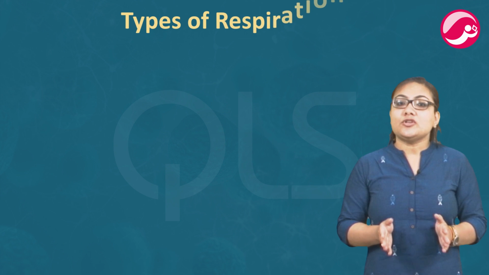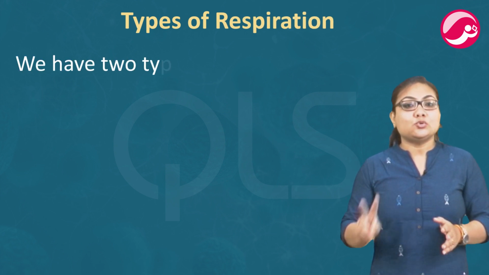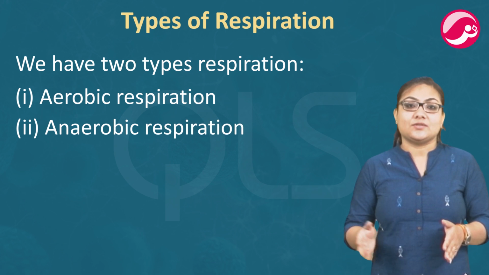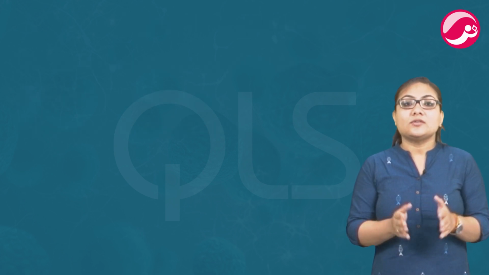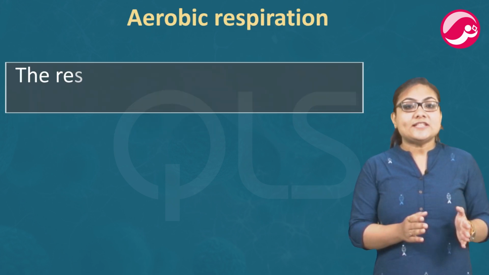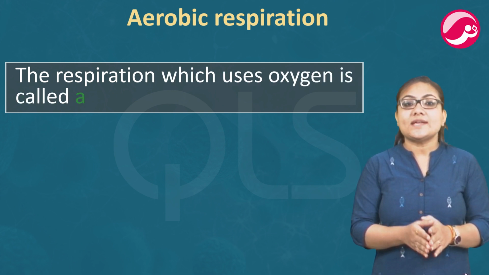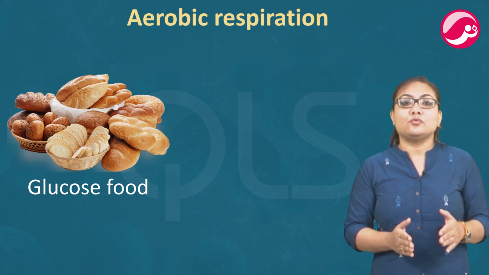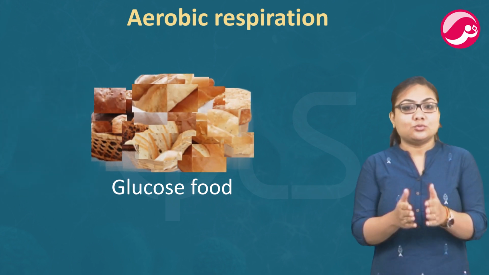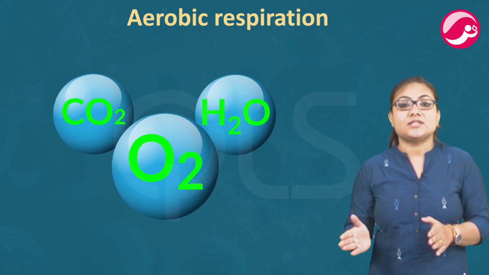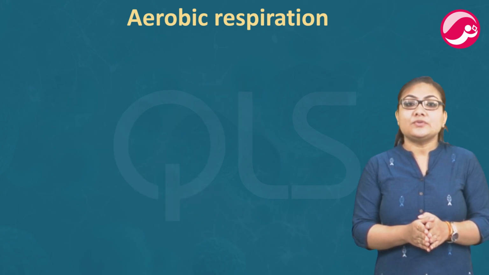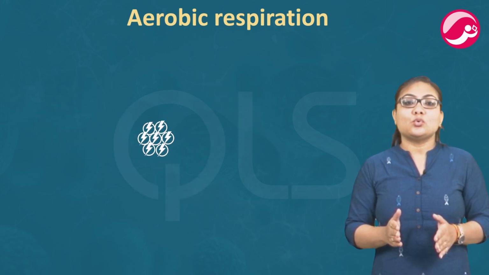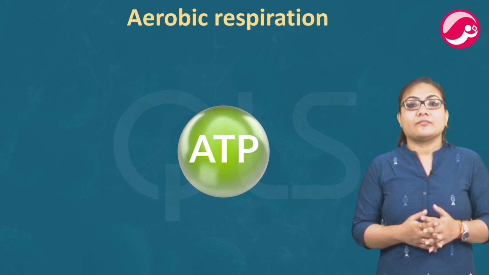Now, what are the types of respiration? We have basically two types of respiration, that is aerobic respiration and anaerobic respiration. First, let's talk about aerobic respiration. The respiration which uses oxygen is called aerobic respiration. In aerobic respiration, the glucose food is completely broken down into carbon dioxide and water by oxidation. Aerobic respiration produces a considerable amount of energy for use by the organisms which gets stored in the ATP molecules.